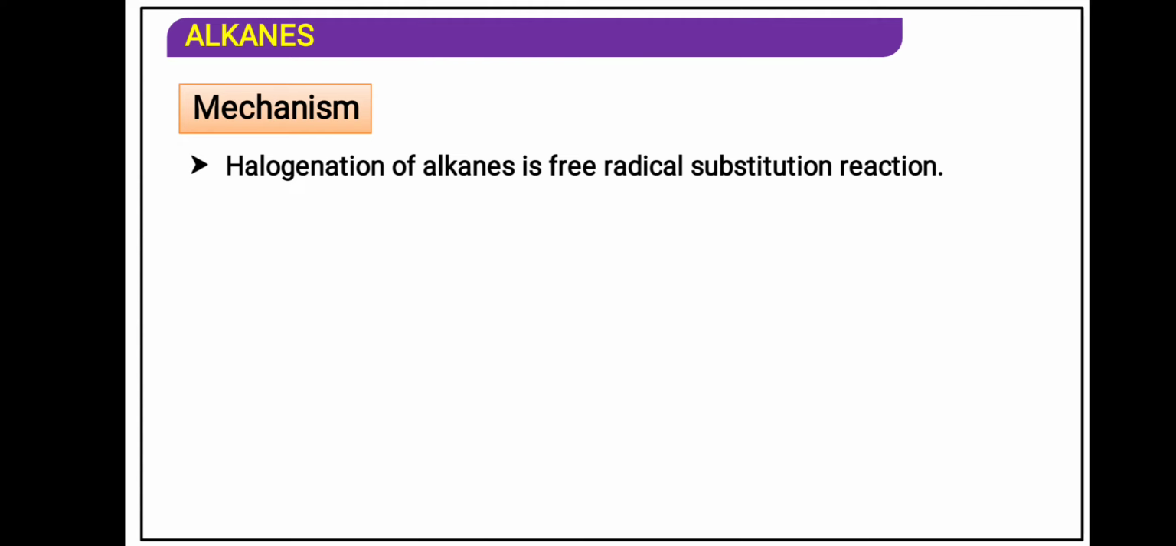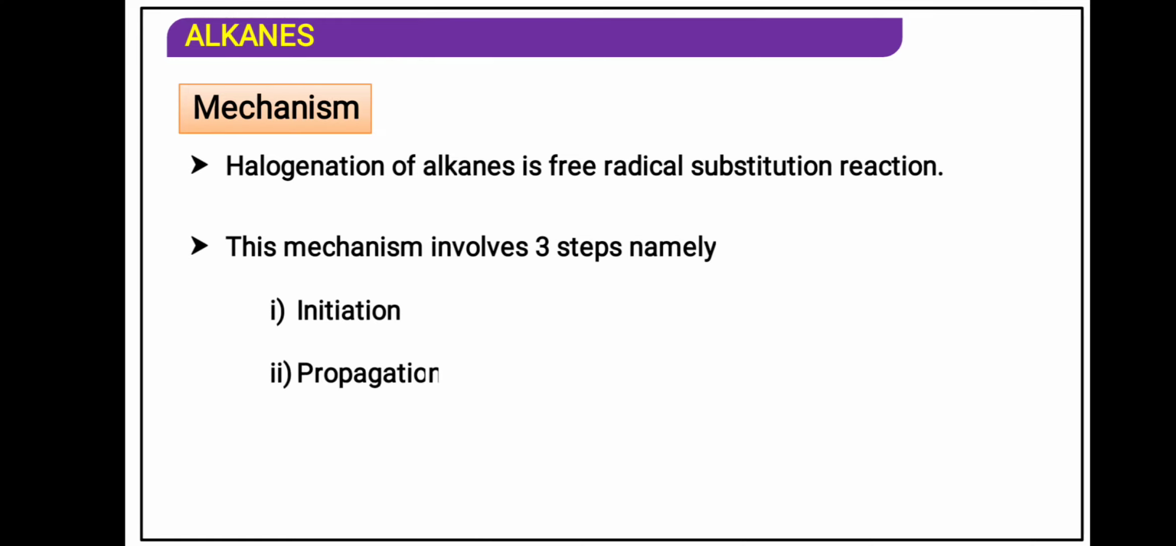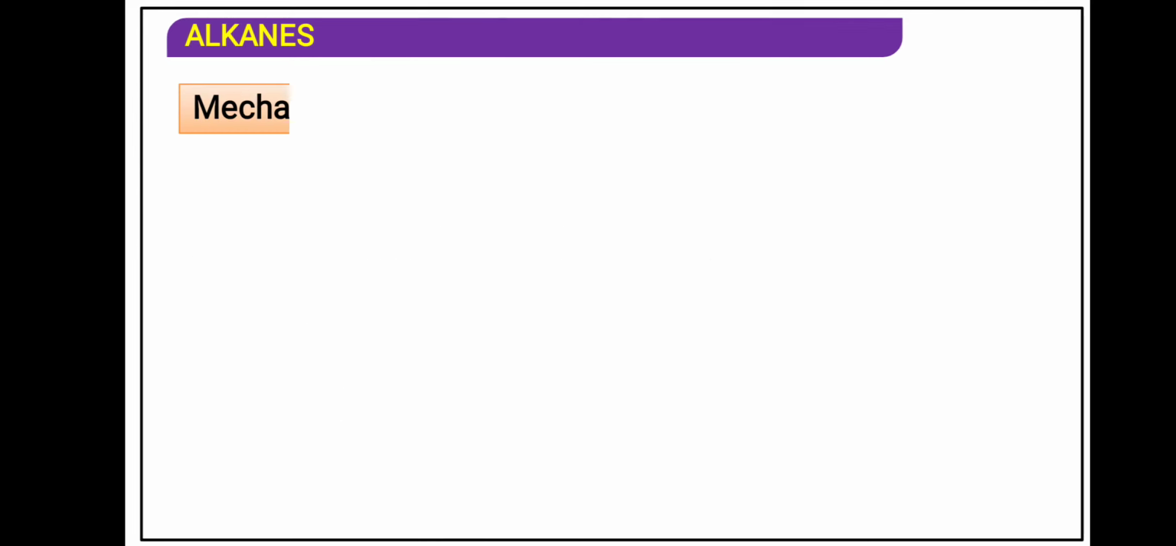Now the mechanism. Actually we don't have to study the mechanism, but from a knowledge point of view just have a look at it. Halogenation occurs by a free radical mechanism. It has 3 steps: the initiation step, the chain propagation step and the chain termination step. First of all, homolytic fission will take place.